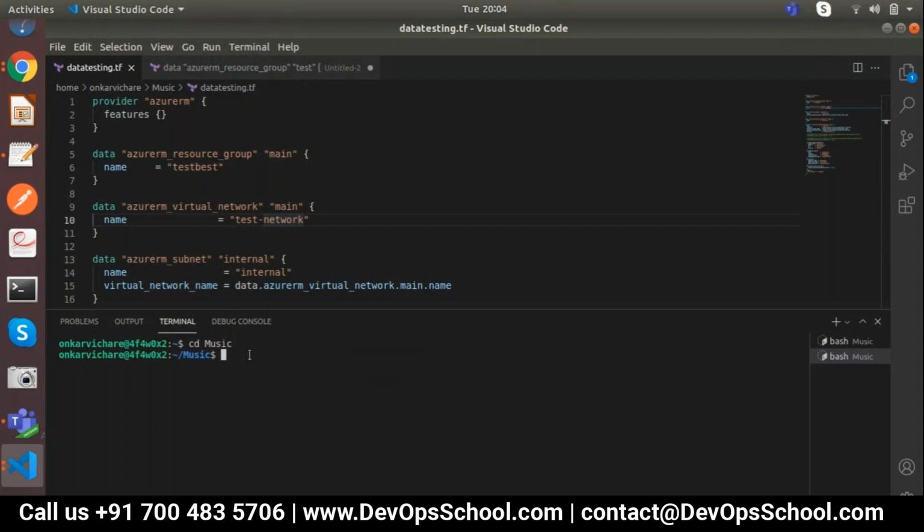Can't we store it in GitHub? No, we will store it only in the storage account. I'll cover that in the module when I start tomorrow, and at that time you will get crystal clarity of this code. Let's go step by step, because this flow is important for me currently.